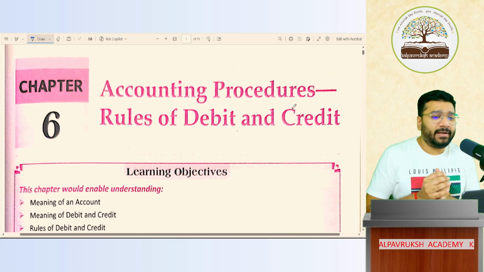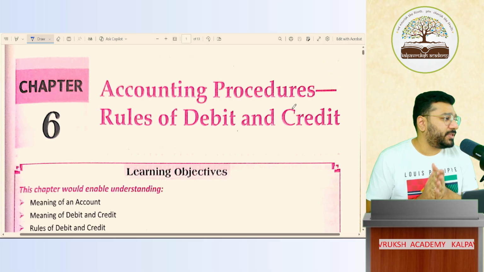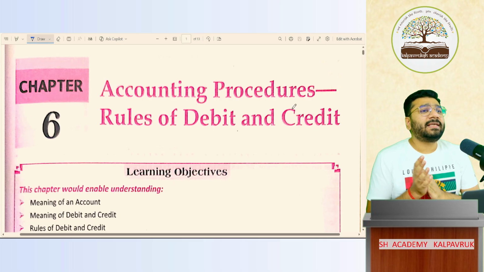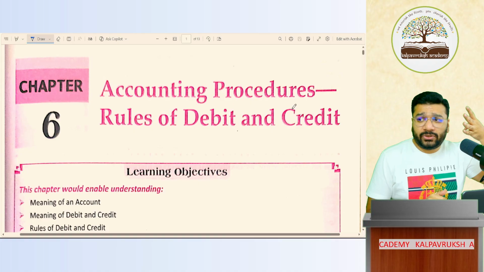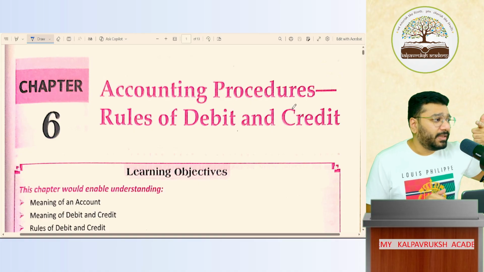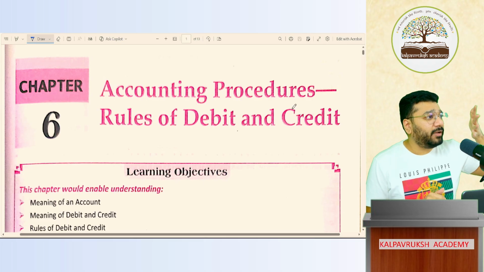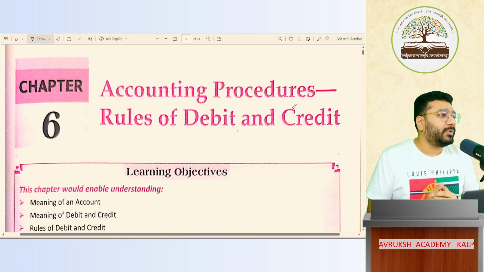So guys, in the last class, we started with a brand new topic, which is rules of debit, credit, and the accounting procedure. Last class, I said I want to discuss four things with you. One is the meaning of account, second is the meaning of debit, third, credit, and fourth, accounting process, accounting procedure.